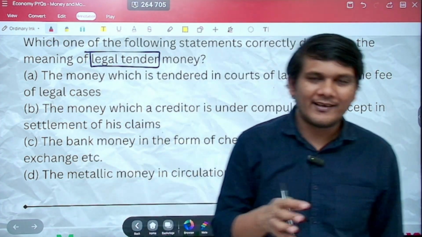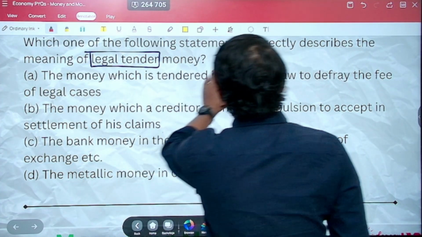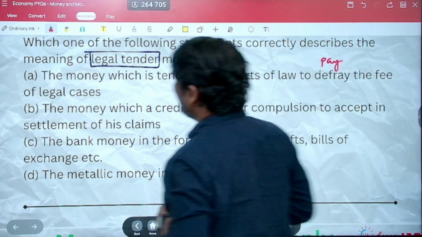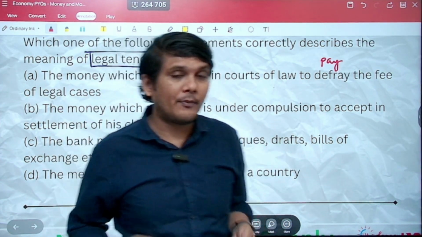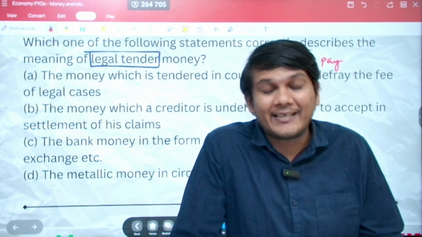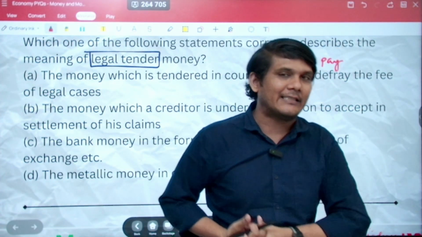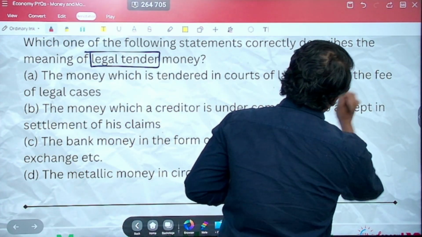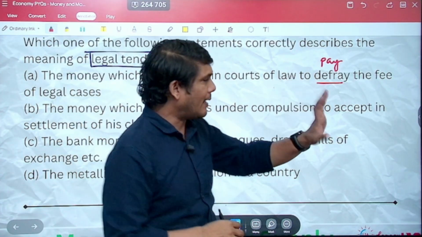If you just know this, let us see if we can identify just from the options. The money which is tendered in courts of law to defray. Defray means to pay. They have used this word. That's where, you know, in Hindi translations are there. So if people know Hindi, it becomes beneficial for them. But then it should not be the case, because that leads to biasness in favor of students whose mother tongue is Hindi. So maybe here, because see, defray. At first point of time, even I was thinking, what is this defray when you look at the PYQs and stuff? But it is pay.